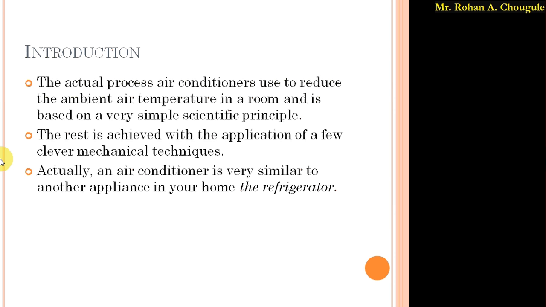Basically, the actual process the air conditioner uses to reduce the ambient air temperature in a room is based on a very simple scientific principle. To reduce the temperature of the room, a scientific principle is used. Apart from that, different mechanical techniques are used in the air conditioner, so we'll discuss that in the next point. As of now, to reduce the temperature, a scientific technique is used.